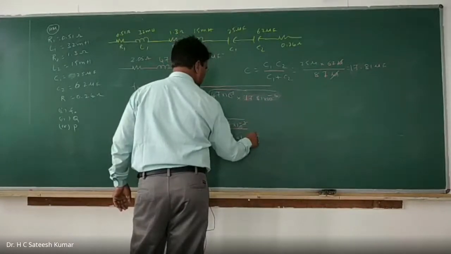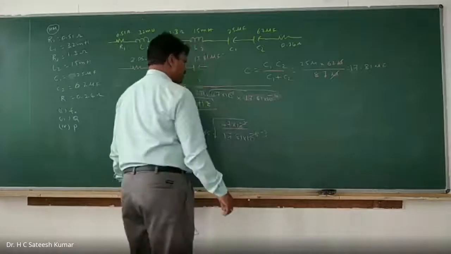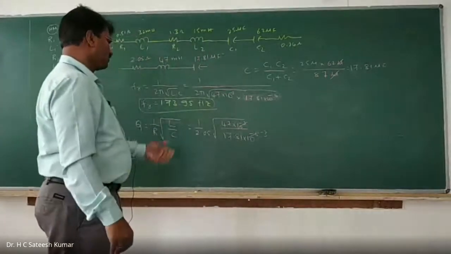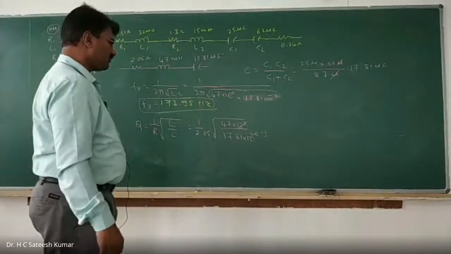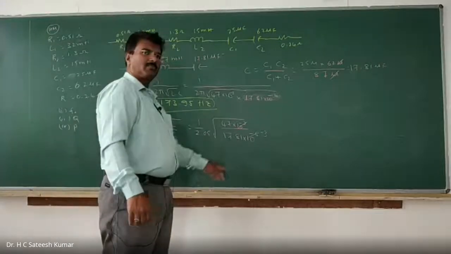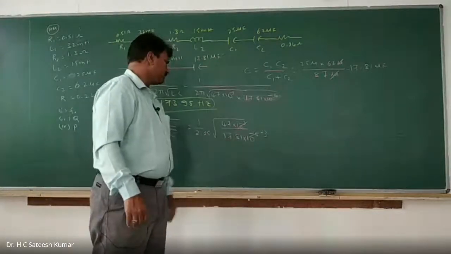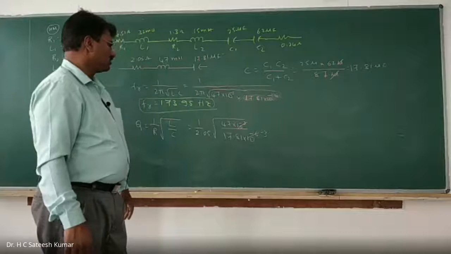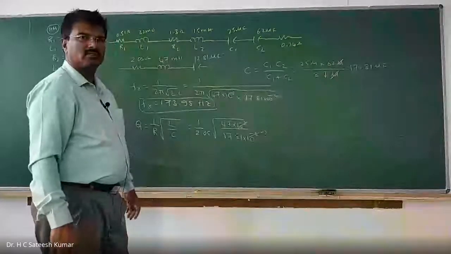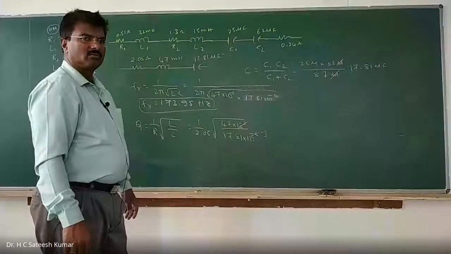Minus 3 and minus 6 combine, so 10 to the power of 3 goes to the numerator: 47 into 10 to the power of 3 divided by 17.81. Final answer.